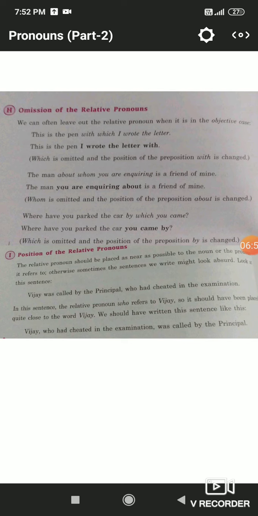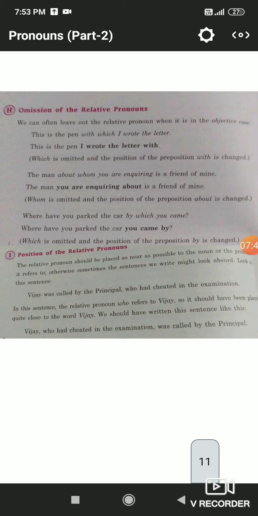This is a pen with which I wrote the letter. Here, after "which", the subject I is given and wrote is given as a verb. According to the rule, if subject and verb are given after the relative pronoun, then it can be omitted. So here we can omit the relative pronoun which, but then the position of with will be changed. The sentence will become, this is the pen I wrote the letter with. So which is omitted and the position of the preposition with is changed.